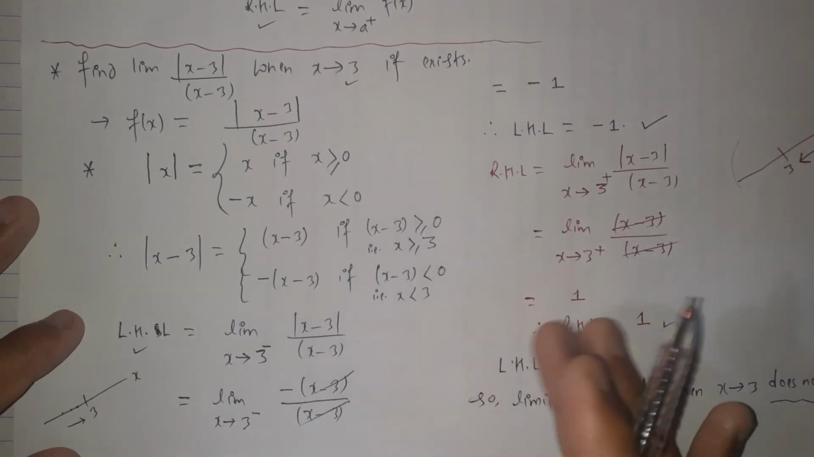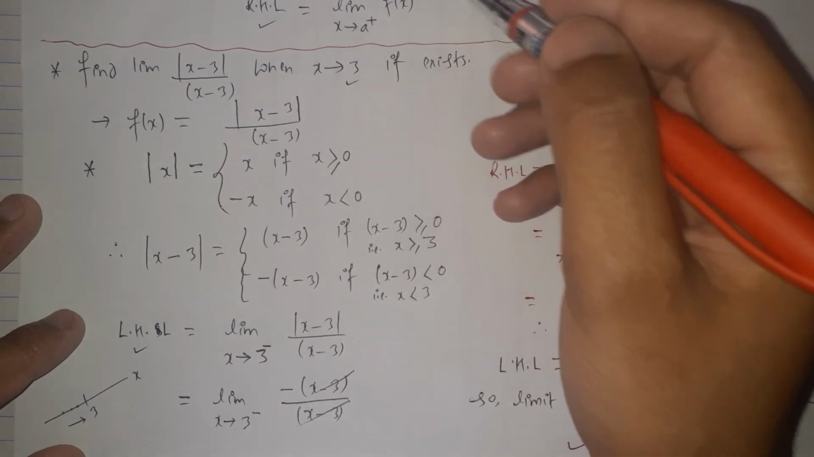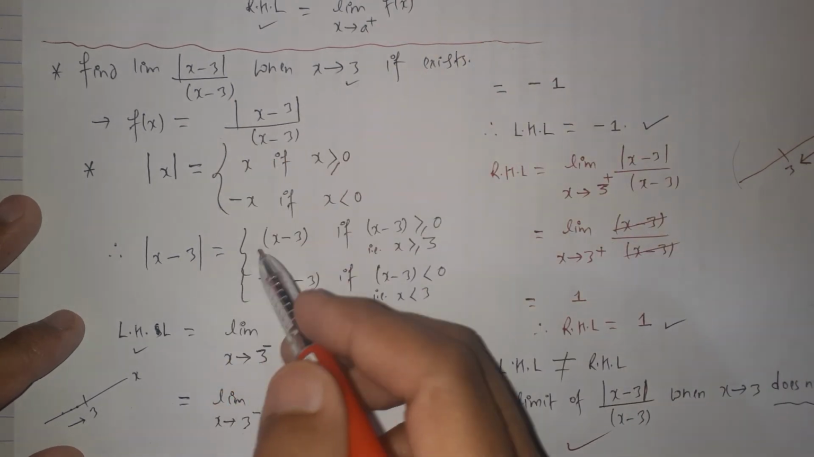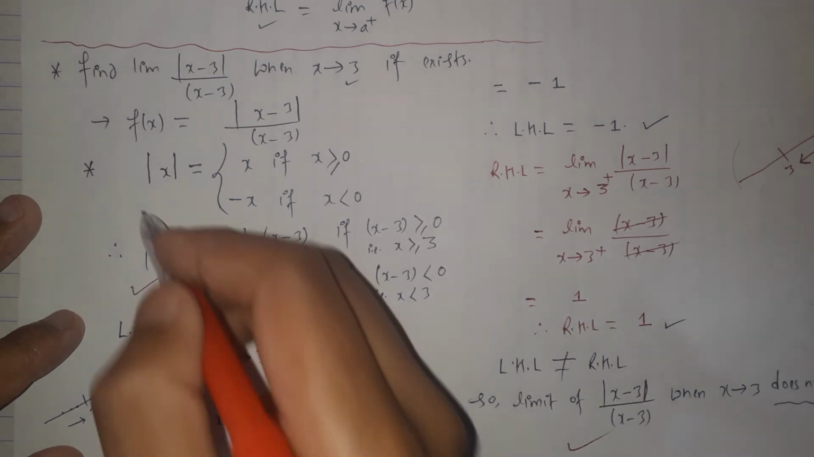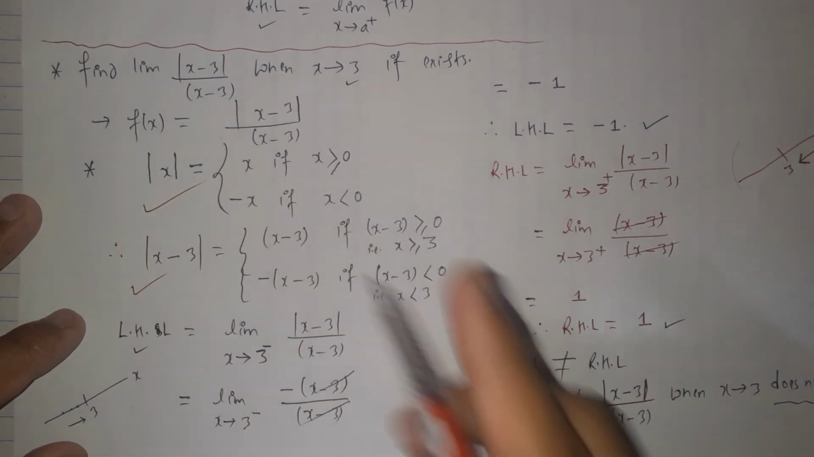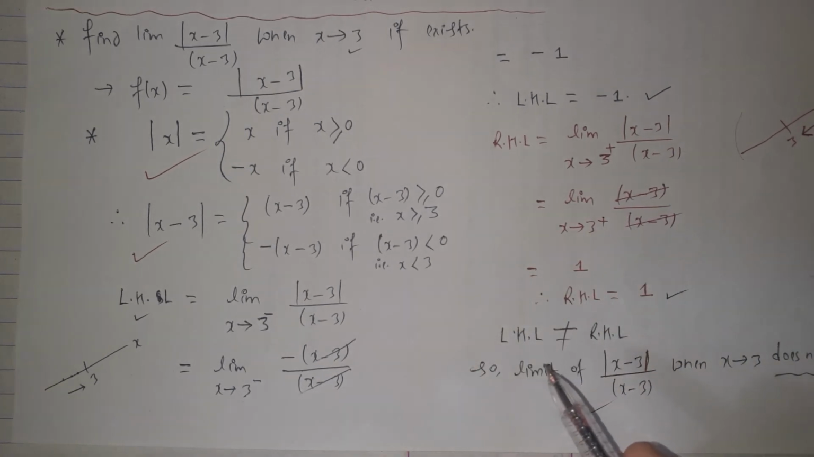Here we discuss these conditions for the limit existence, and here we discuss a little bit about the absolute value or the modulus of a function. It is the definition. Please memorize it. And here we solve a particular problem related to the topic.